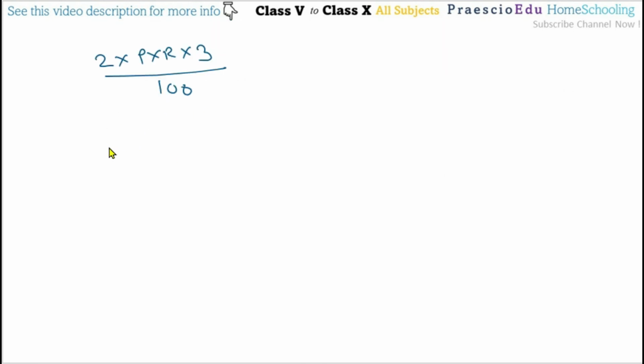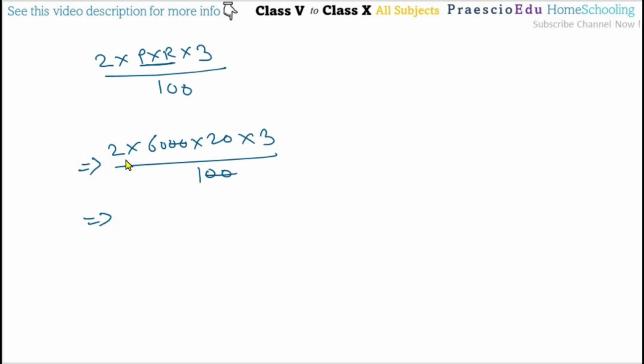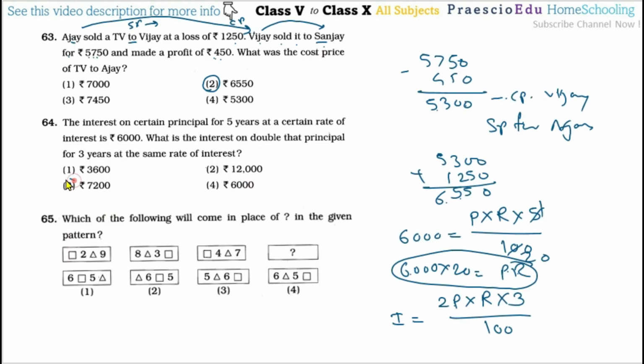So 2 multiplied by 6000 multiplied by 20 multiplied by 3, divided by 100. This 20 gets cancelled, so 2 multiplied by 60, then multiply by 20 multiply by 3. So 2 multiplied by 3 is 6, and 6 multiplied by 1200 is 7200. So this much interest will be obtained, and this is given in option number 3.